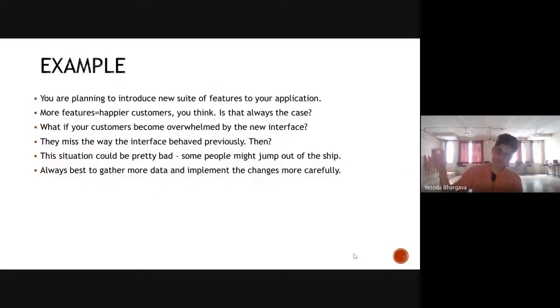So similarly, for the spiral model, when we are trying to add features, you will be adding a lot of features in your projects also. So think about the risk assessments and what do you gain out of it, what do you lose out of it. There is always a trade-off. And what would it mean to go forward with that approach?